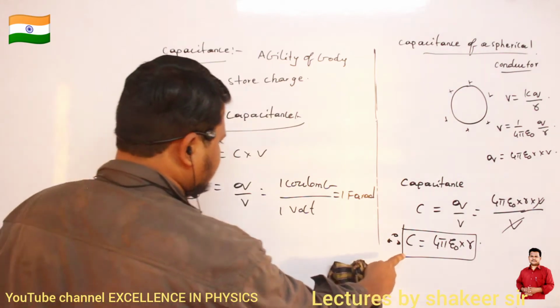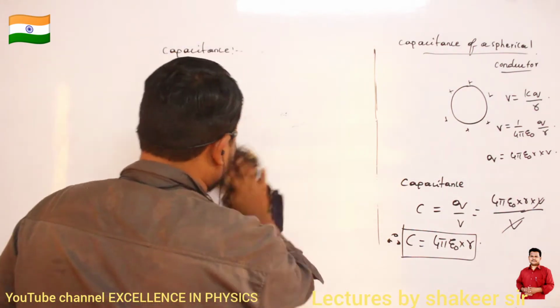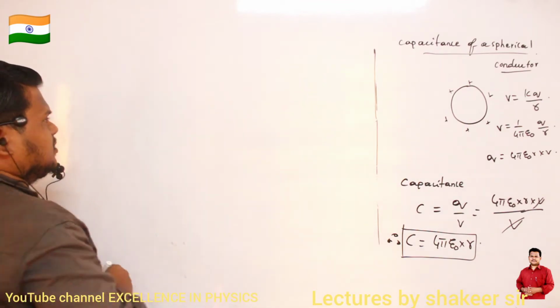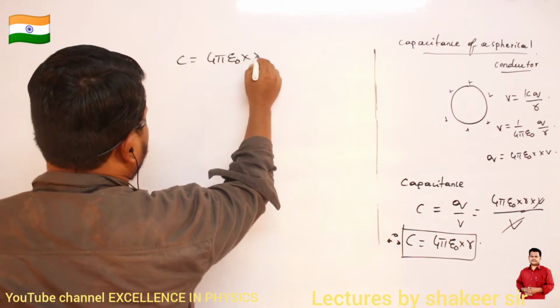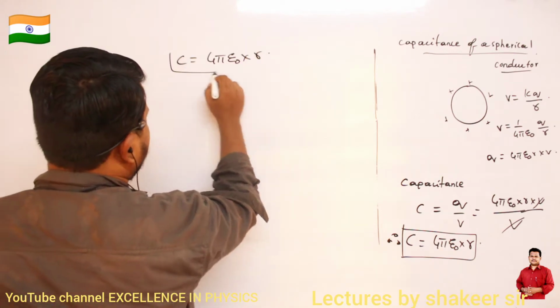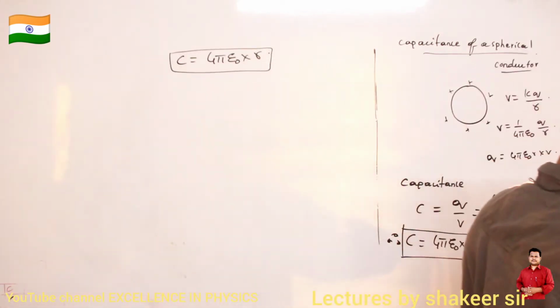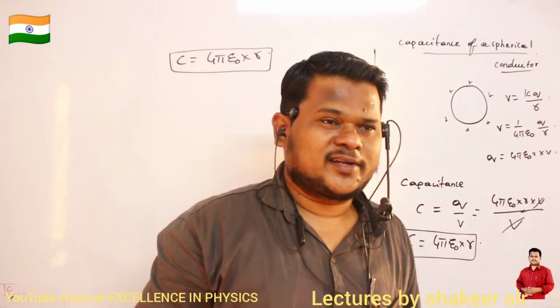So by looking at this relation, what do you understand? Can you see? What do you understand? So C is equal to 4 pi e naught into r. By looking at this relation, what do you understand? What do you understand? What we understand, sir? We don't understand anything.